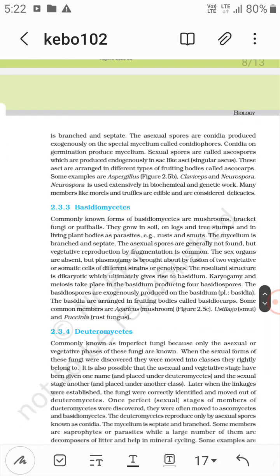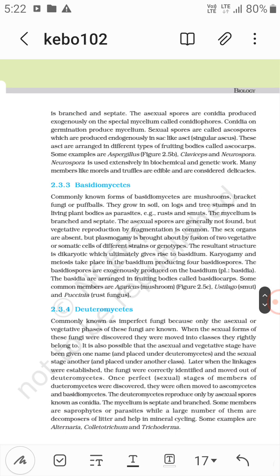Now basidiomycetes: these are mushrooms, bracket fungi or puffballs. Rusts and smuts are basidiomycetes, and the asexual spores are generally not found. Sex organs are absent.